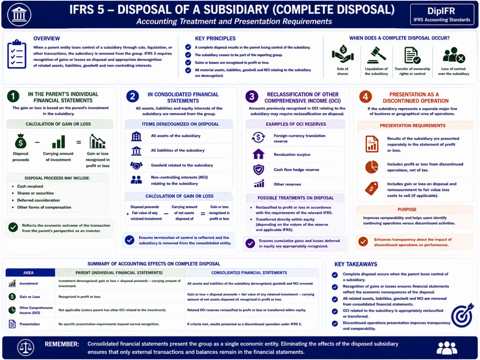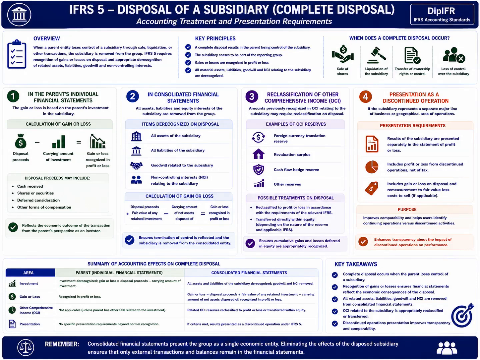Accurate calculation is important because disposal transactions can significantly influence profitability, retained earnings, and investment performance reported within separate financial statements. In consolidated financial statements, accounting for complete disposal is more complex because the subsidiary's assets, liabilities, goodwill, and non-controlling interests have previously been included within group accounts.